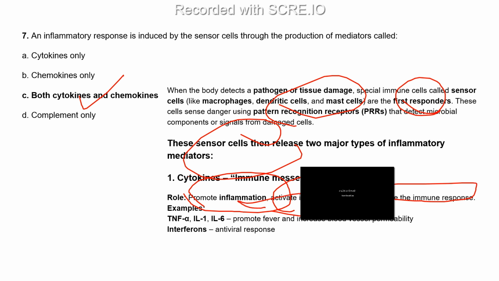These cytokines are very, very small molecules which are produced whenever they have to activate T cells or other kinds of cells. Examples are TNF alpha, which is tumor necrosis factor alpha, IL-1, interleukin 1, and interleukin 6. These kinds of cytokines normally promote fever. Why do they promote fever? Because whenever any microbes are entering, they can live in an optimum pH and optimum temperature, right?